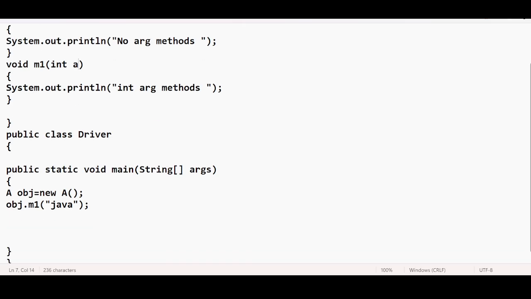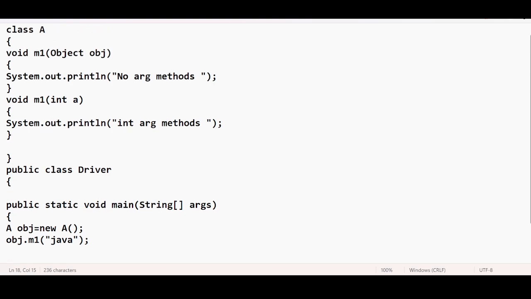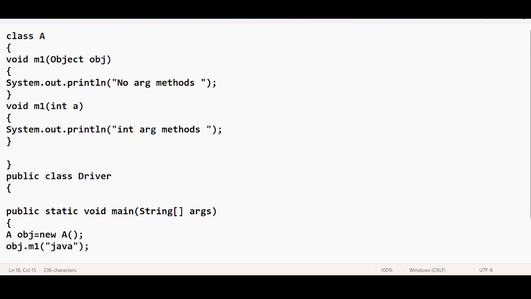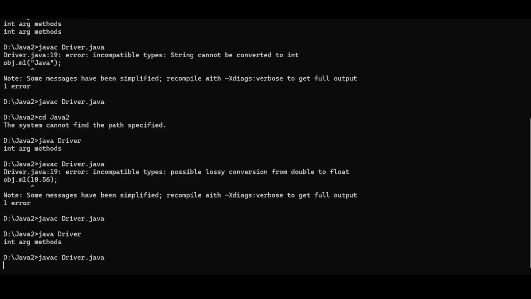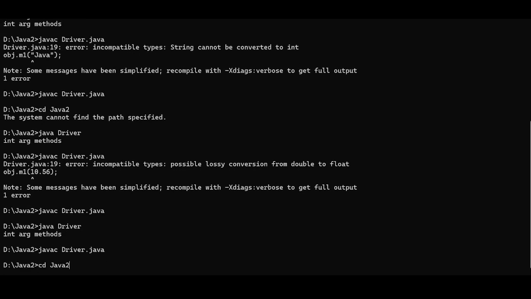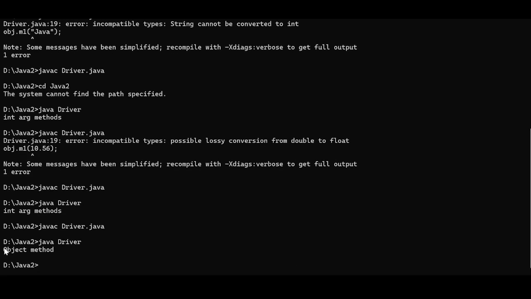Now tell me what will be executed now. Any idea? Error only, sir. Let me execute this. The object method.